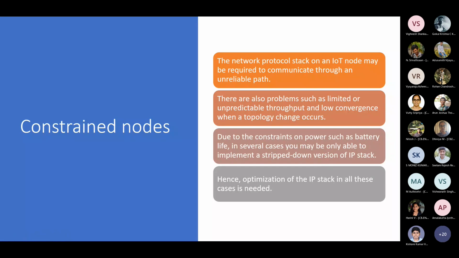So obviously in those cases optimization of the IP stack is needed because you want to ensure minimum power consumption, as reliable communication as possible, and handling of fluctuating throughputs, not consistent throughputs like you have in your Ethernet. When you are Ethernet connected, you have an unlimited amount of power. Your PC is connected to something else, or it has a huge battery in it, and you can continue to transmit at 100 Mbps or whatever you want, but not with IoT devices.